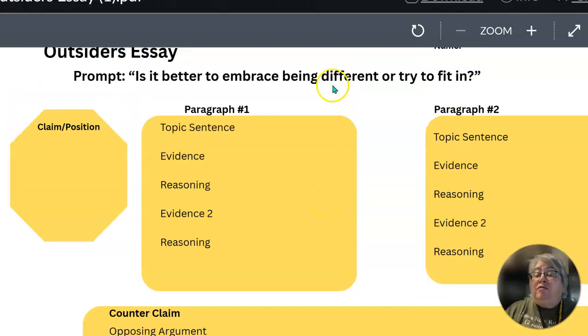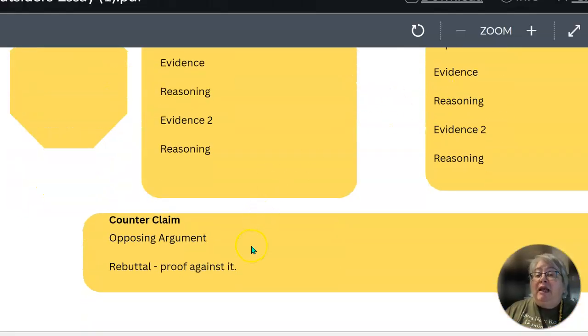So if you chose to write your essay on trying to fit in, then you would say others may believe it's better to embrace being different instead of fitting in, and then give an example of how that would happen. And then under the rebuttal, you need to restate your position and how the opposing argument is false.